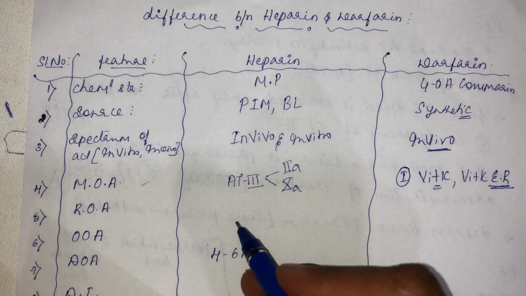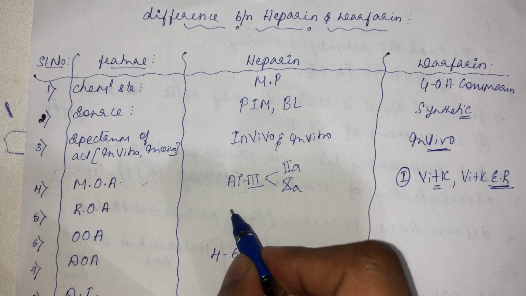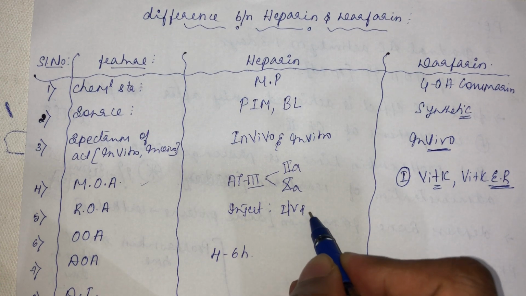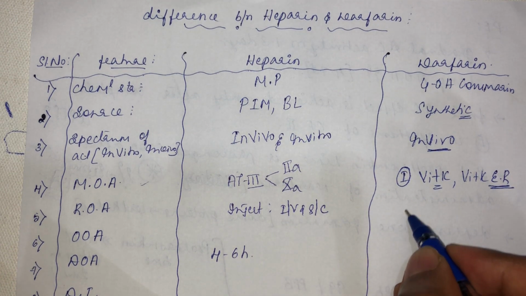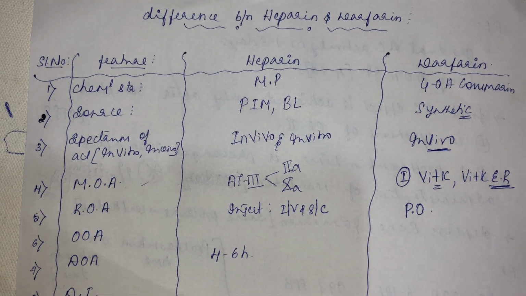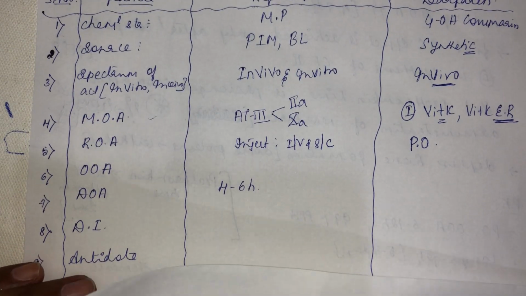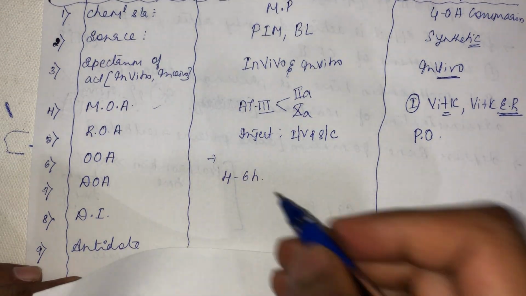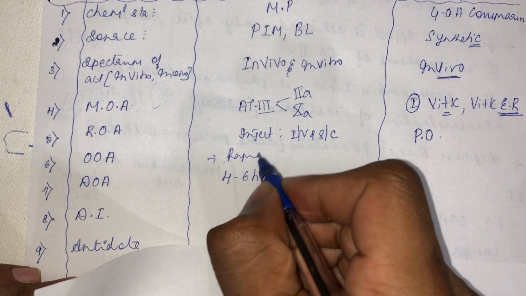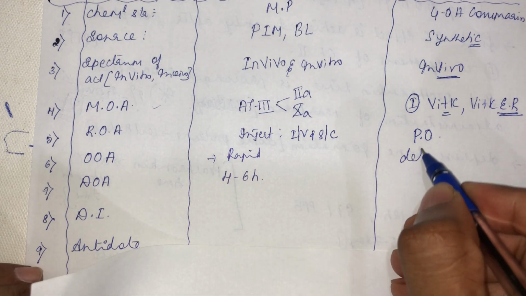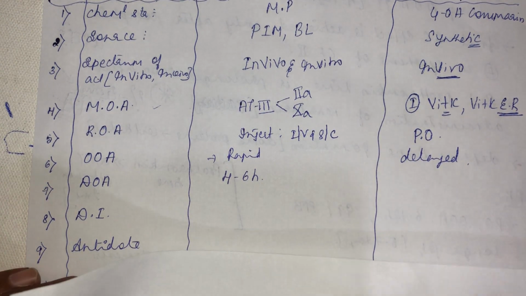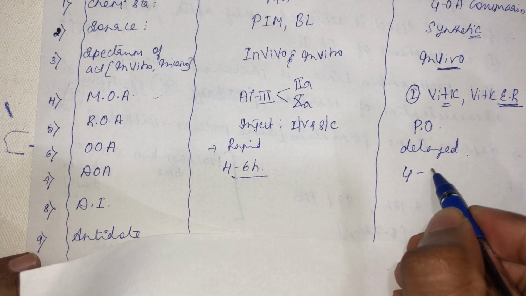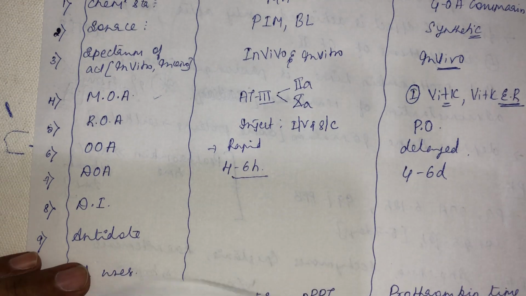What is the route of administration for heparin? Injectable, preferably IV and subcut, right? What is the route of administration for warfarin? It is an oral anticoagulant, so it is given through the oral route. What is the onset of action of heparin? It is rapid onset of action. Here it is delayed onset of action for warfarin. You know the reason. Duration of action for heparin is 4 to 6 hours, whereas for warfarin it goes for 4 to 6 days.